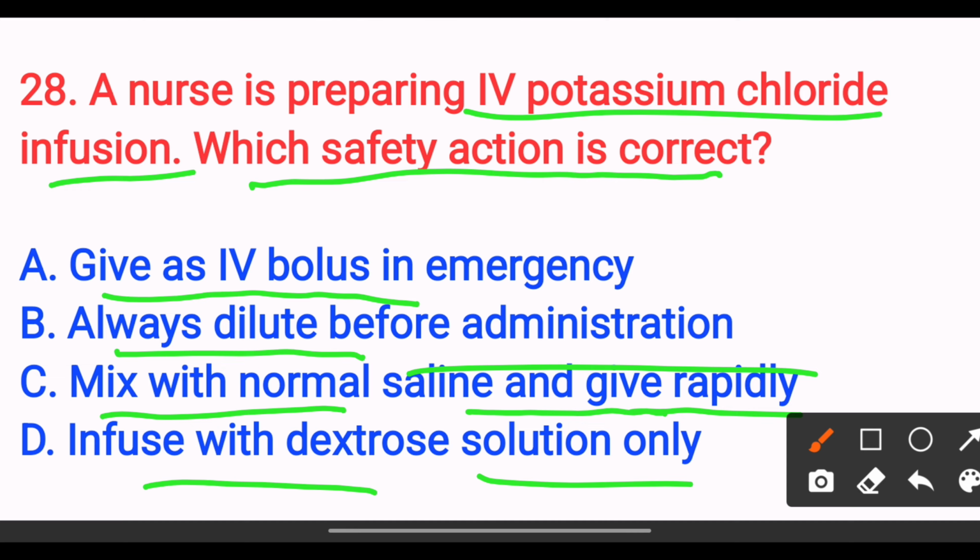The answer is option B, always dilute before administration, because potassium must never be given undiluted or as a bolus; always dilute and give slowly.